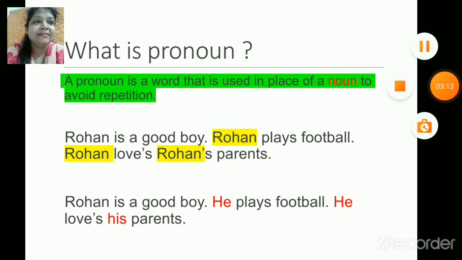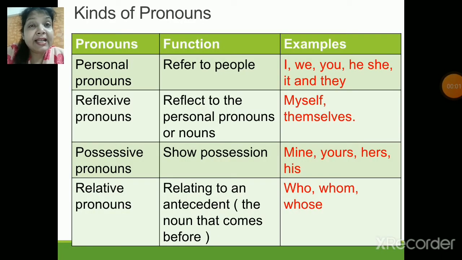Now children, let us refer to the kinds of pronoun. What do I mean by kinds of pronoun? It means these are the different types of pronouns. The first one is a personal pronoun. It's very easy to understand. It refers to people.